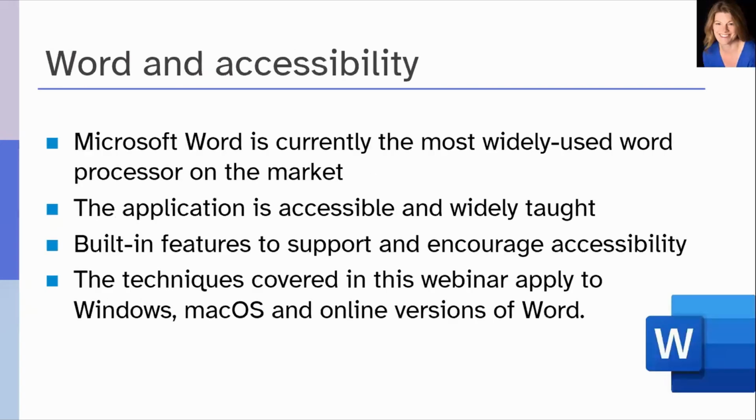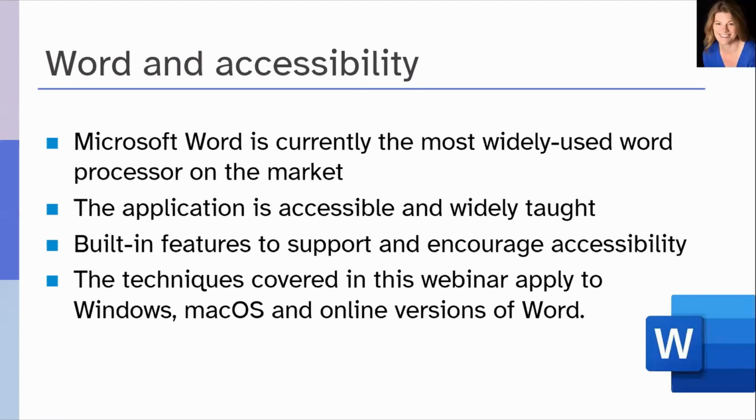So specifically with Microsoft Word and accessibility, Microsoft Word is currently the most widely used word processor on the market, and it's part of Office, both desktop and web versions of Office 365, working on Windows, Apple, and Android systems. The application is accessible and widely taught by most businesses and governments.